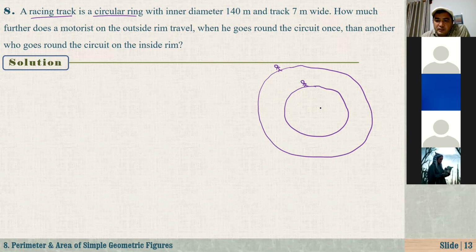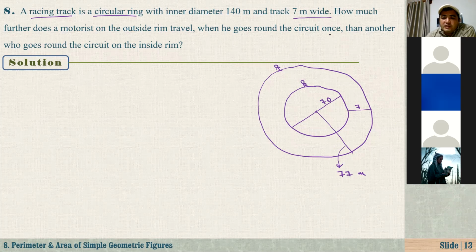As you see here, this is the center of the circle, right? And it says that a racing track is a circular ring with inner diameter 140 meters. So the inner diameter, we are talking about this one. That is 140 meters. That means that this radius is 70 meters. And it says that the track is 7 meters wide. So the width of the track is 7 meters. So that means that the radius of the big circle is 77 meters.